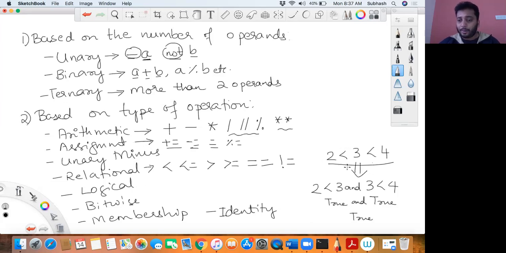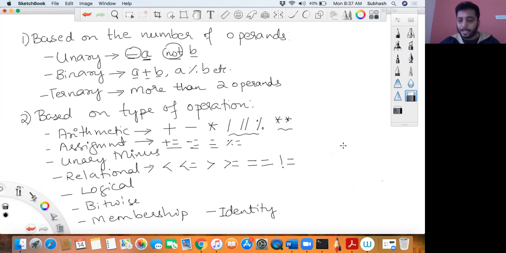So this is how your relational operators work. Let me go through the other relational operators quickly and explain how they work. What is the significance of the other operators? We'll go into detail about all of those after completing this introduction.